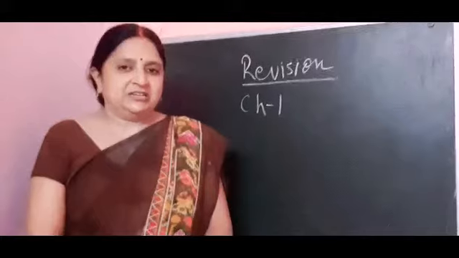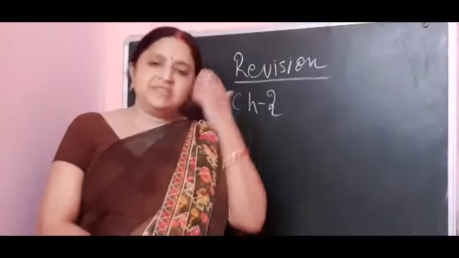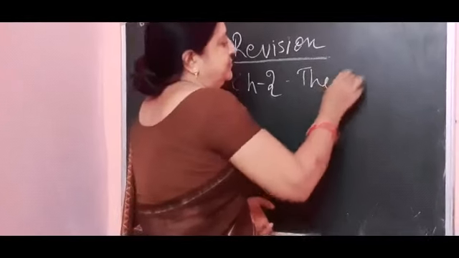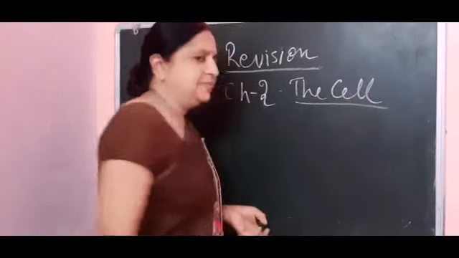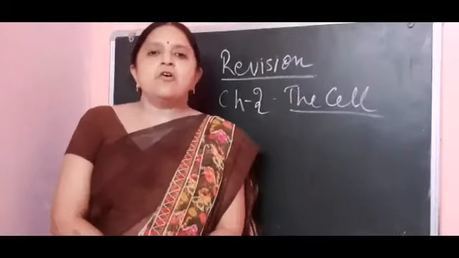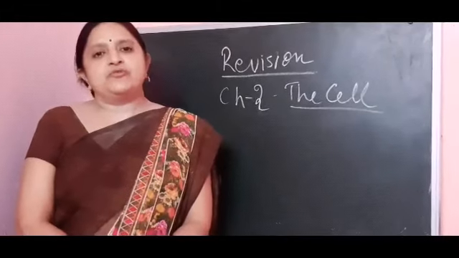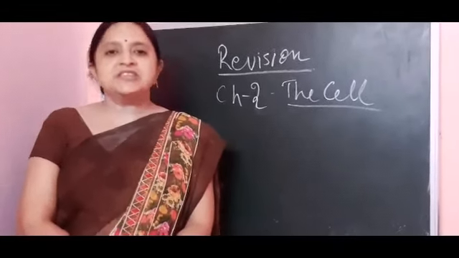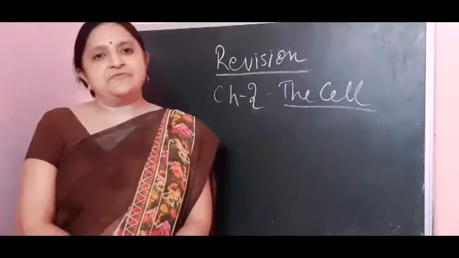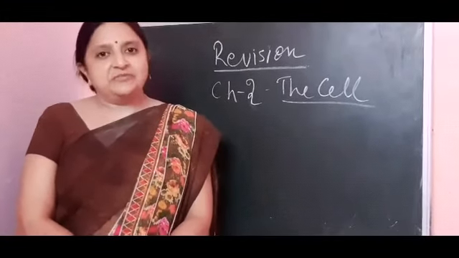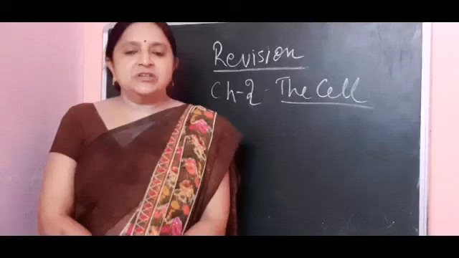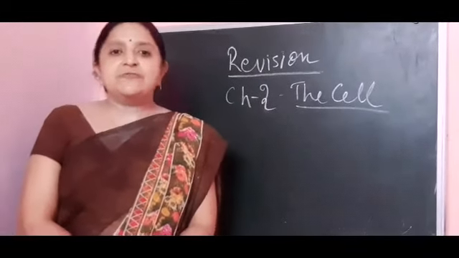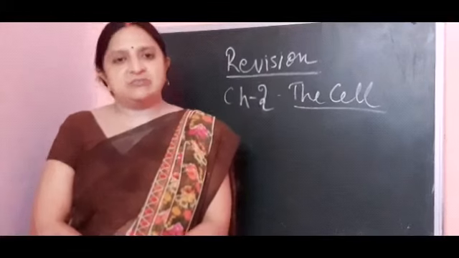Now our second chapter, the most important chapter, is chapter 2, the cell. Students, we all know that all living beings are composed of tiny units, and that unit is called the cell. The cell is the basic unit of structure and function, the basic unit of life. Anton van Leeuwenhoek was the scientist who discovered cells in rainwater, and he named them animalcules.